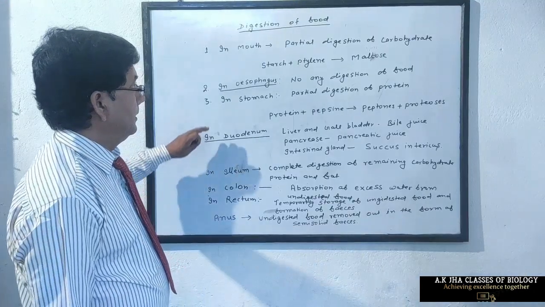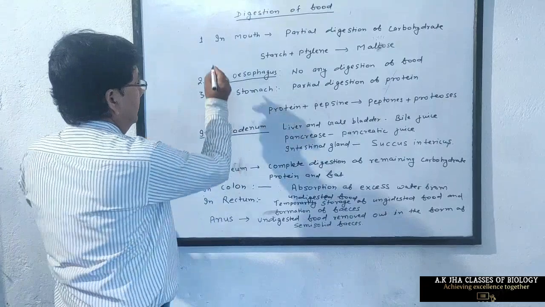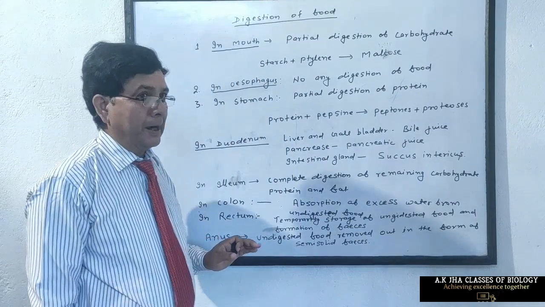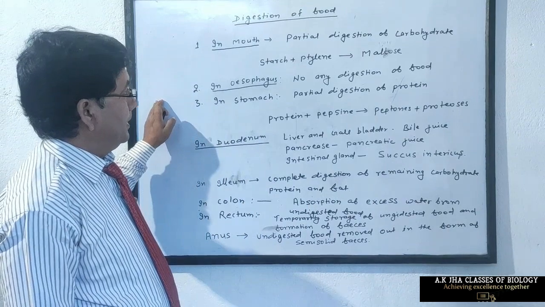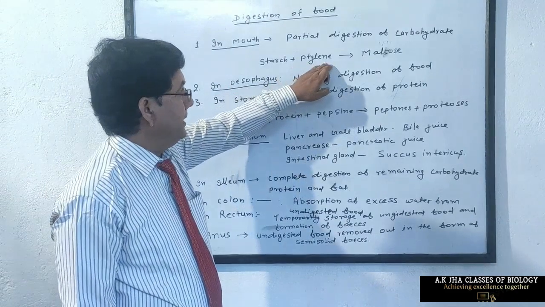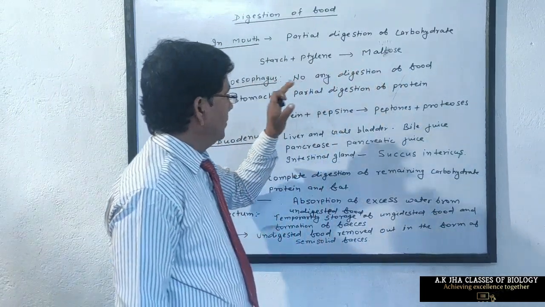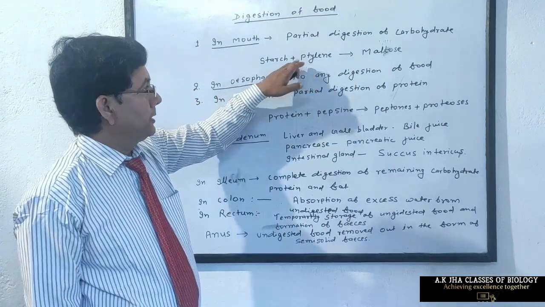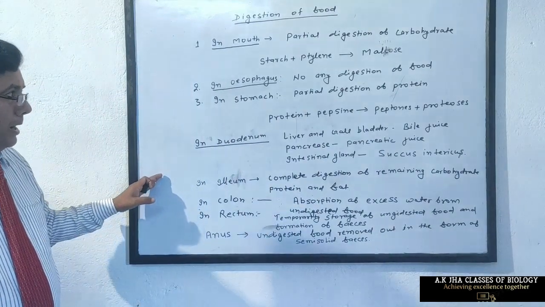Now I am going to explain digestion of food in different parts of alimentary canal. First of all, in mouth, partial digestion of carbohydrate occurs because the saliva secreted by salivary gland contains an enzyme ptyalin, which converts starch into maltose. Besides mucus, the saliva also contains ptyalin. So partial digestion of carbohydrate occurs in mouth.